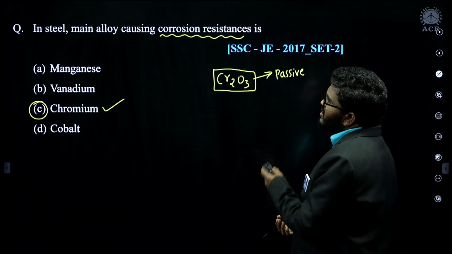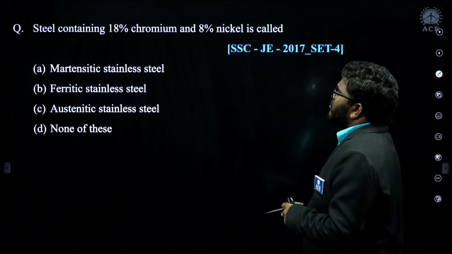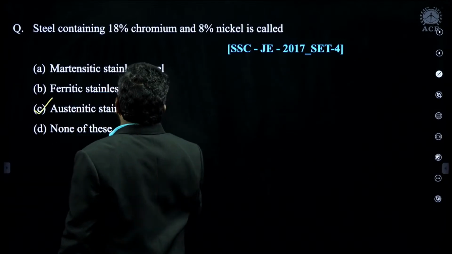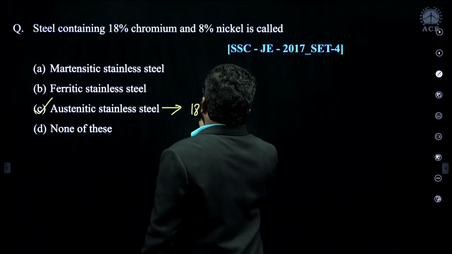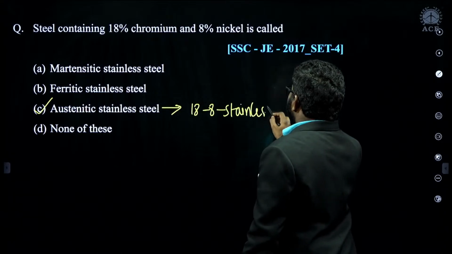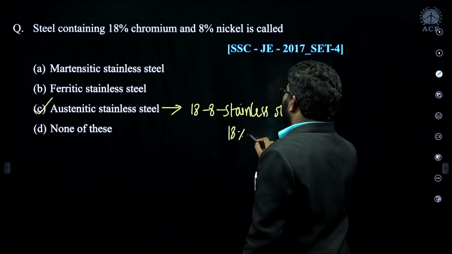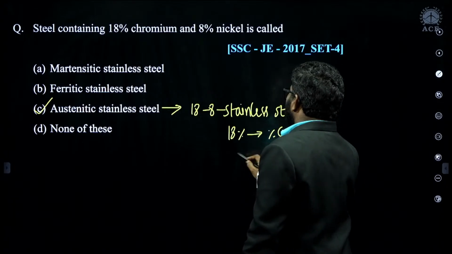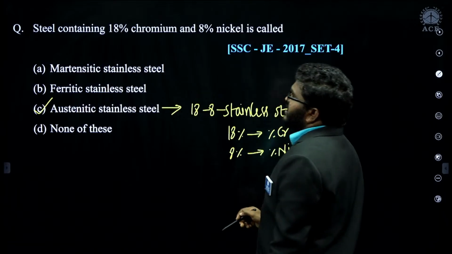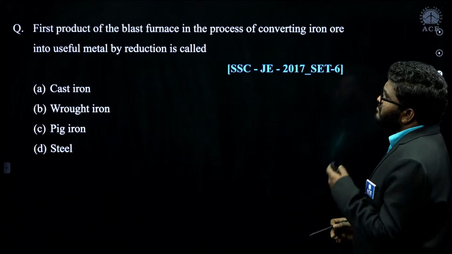Now, steel containing 18% chromium and 8% nickel is nothing but austenitic stainless steel. 18-8 stainless steels are austenitic stainless steel, because in that 18% represents the percentage of chromium and 8% represents the percentage of nickel. So austenitic stainless steel is the correct answer. C is the correct answer for this question.